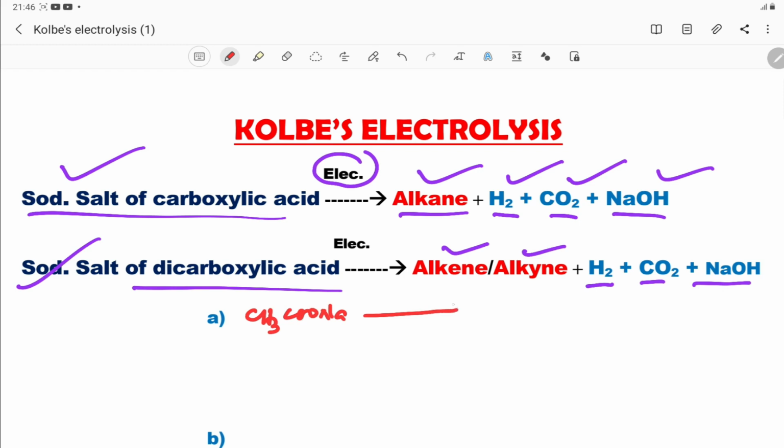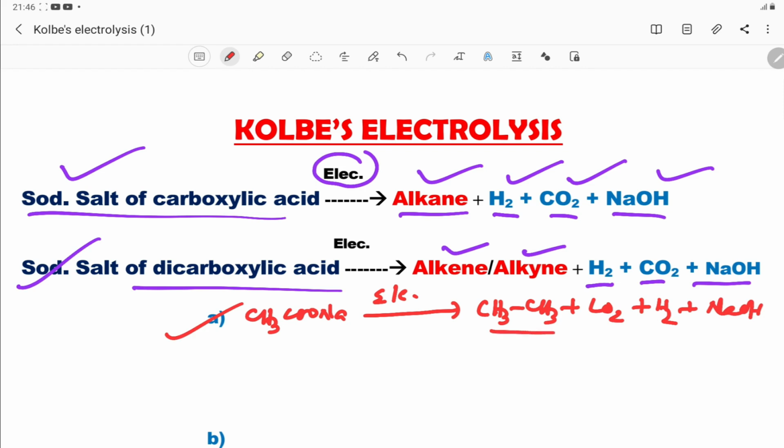When it undergoes electrolysis, the products are ethane, carbon dioxide, hydrogen gas and sodium hydroxide. This is the first reaction of Kolbe's electrolysis, the preparation of alkane.